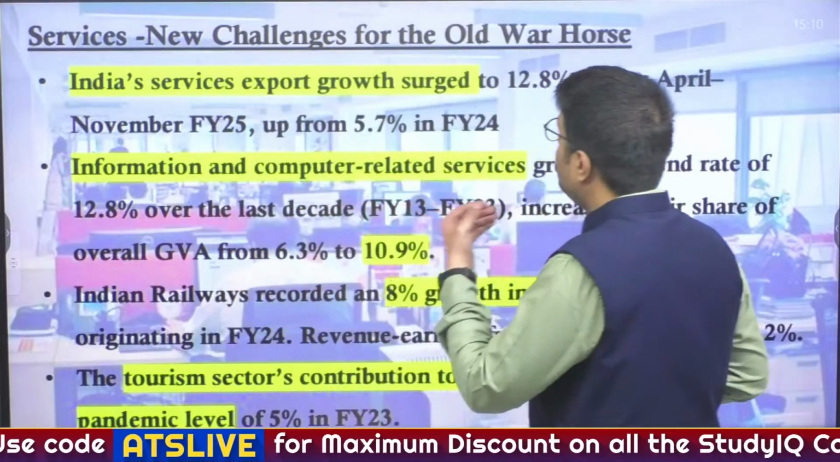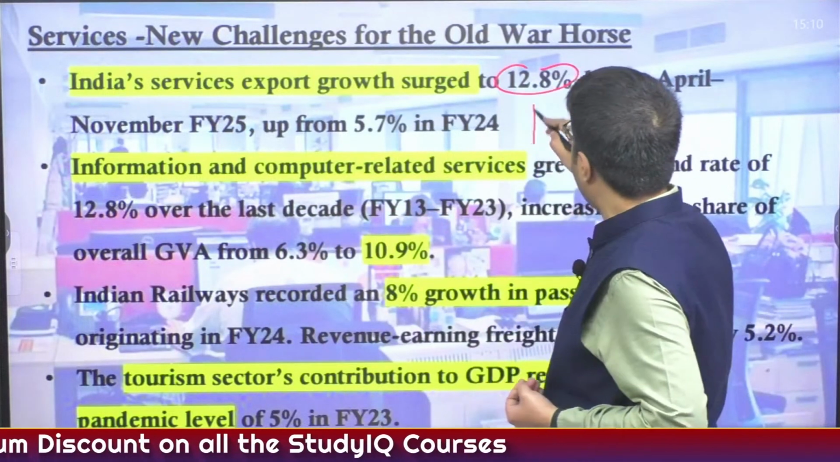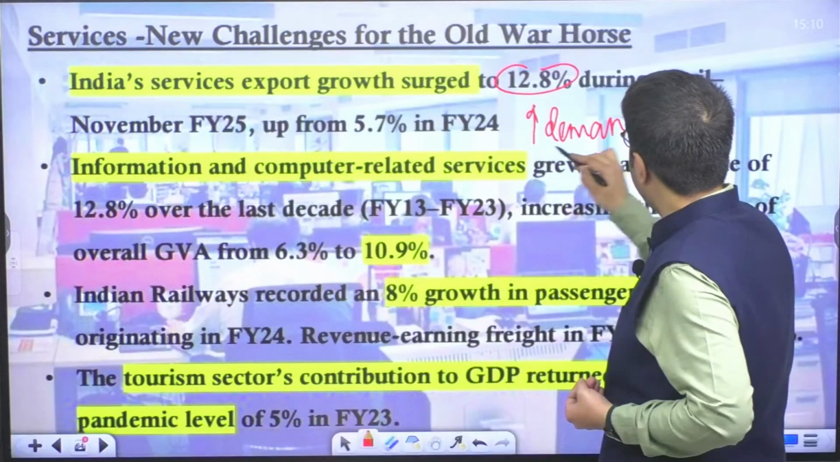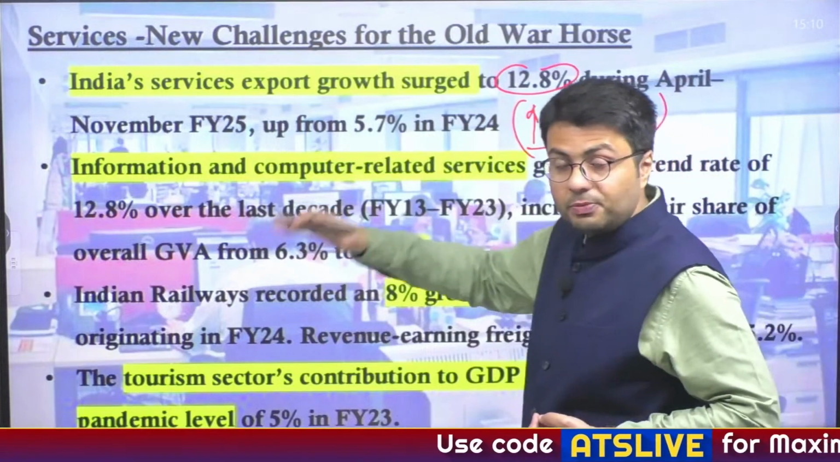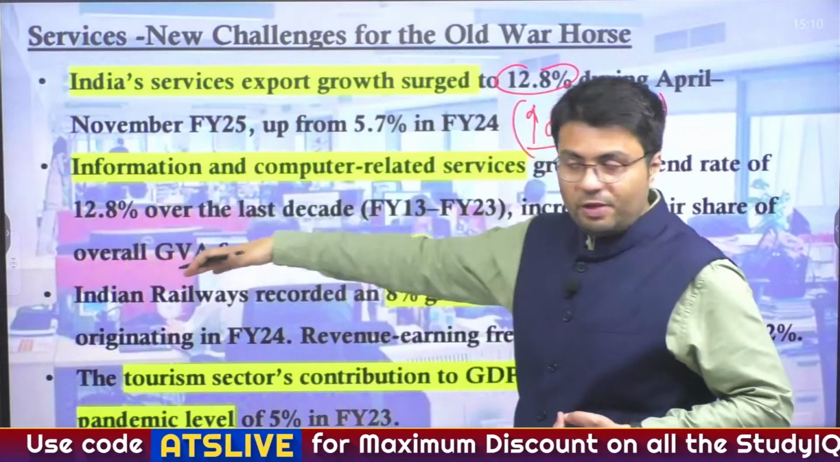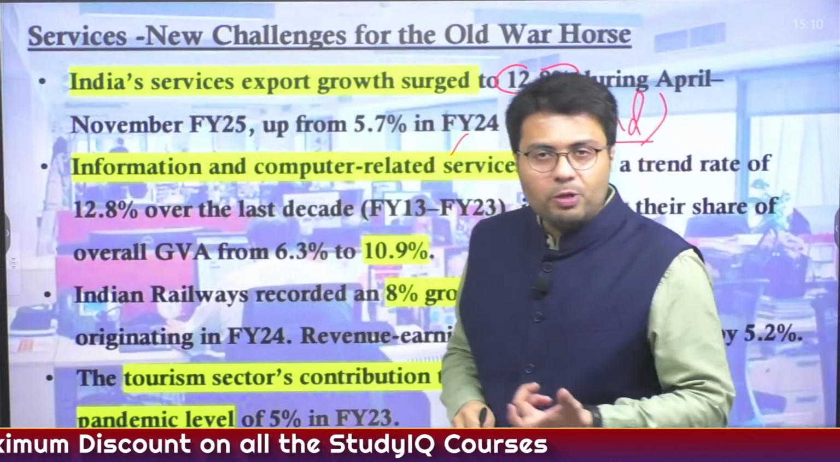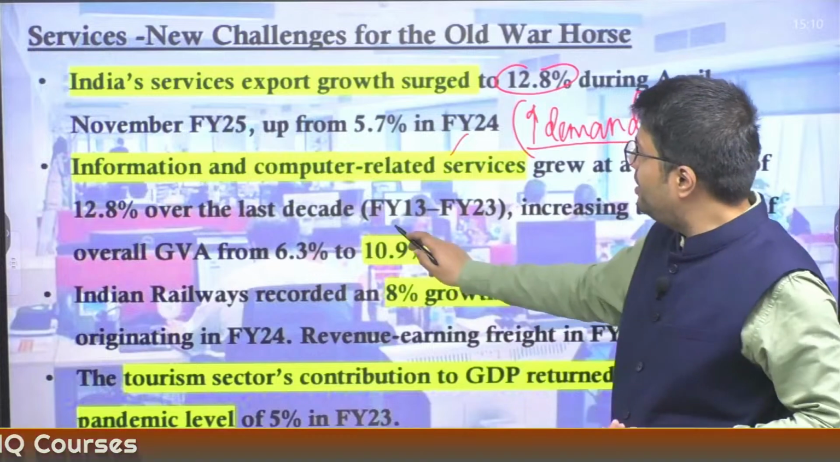Also, service export growth has surged to 12.8%. This is because of an uptick in demand in Western nations. As the growth prospects of Western nations have improved in recent times, so has their demand for Indian services, and that is why Indian companies are selling more and more services to Western companies. Most of this is related to information and computer based services, which are also a part of the IT sector, and these have witnessed growth.